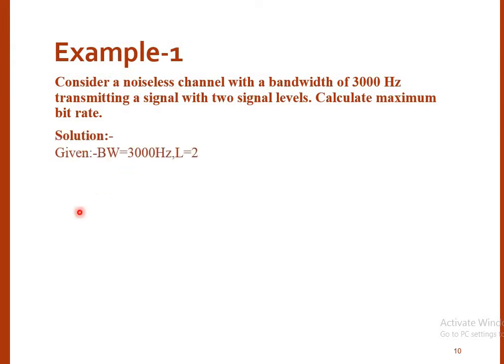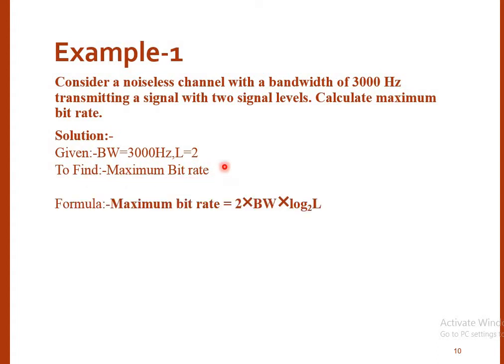So the solution. What parameters are given to us? They have given the bandwidth, that is 3000 hertz, and L, the number of levels, as 2 signal levels. So L is equal to 2. What have they asked us to find out? The maximum bit rate. As it is a noiseless channel, the formula is twice into bandwidth into log to the base 2 of L. Now we put in all the values: your bandwidth is 3000, your L is 2, and we are taking log to the base 2. The maximum bit rate comes out to be 6000 bps. bps stands for bits per second.